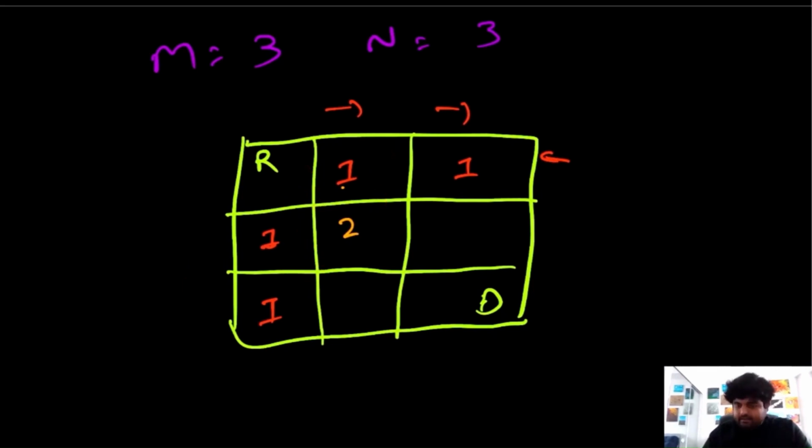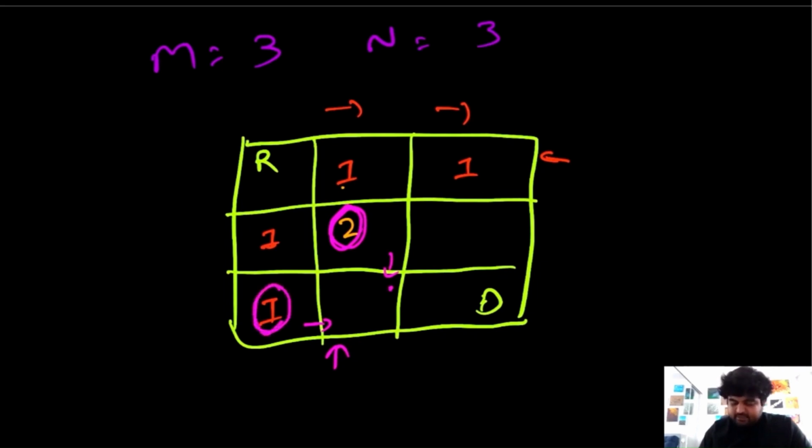Now again, let's consider this element. In order to reach this element, there are only two ways. We can either take one step from here, or we can take one step from here, which means that whatever the number of possibilities we have over here, once we get to this point, we will be able to come to this unique path. Okay, so that is a given.